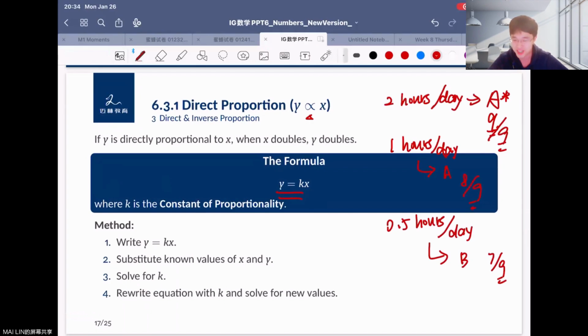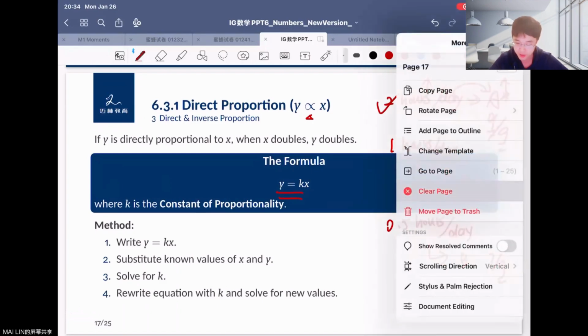So here we can understand that if you prepare for more time before the test, you have a greater tendency to get a higher score, right? We can consider the time taken before the test and the final score you achieve as having a relationship. When the time increases, the scores also increase.